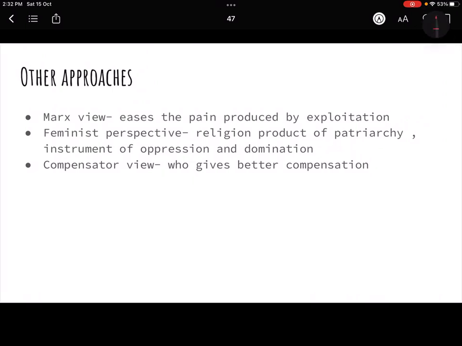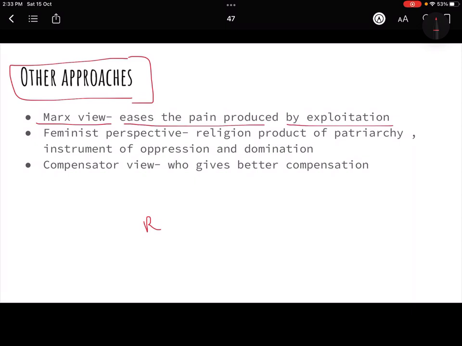But apart from this, I have put in some contemporary views of studying religion also. For example, there is Marx's view. So Marx basically thought that religion, as he said, is the opium of the masses. That means it eases the pain produced by exploitation. What happens when anybody consumes opium? Your reaction time goes down, right? You do not react to things, you go into that zen state.